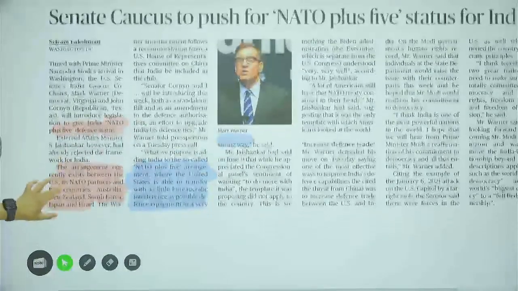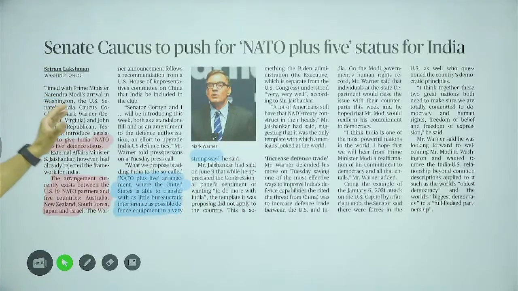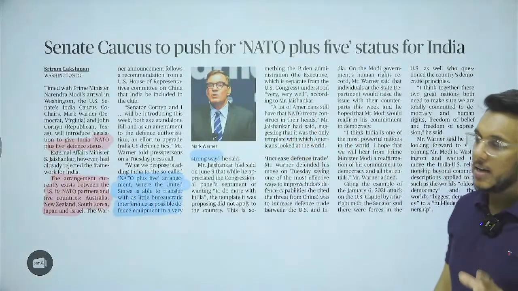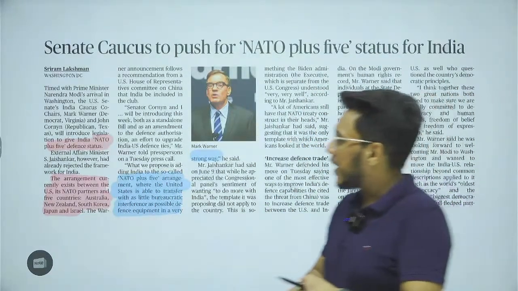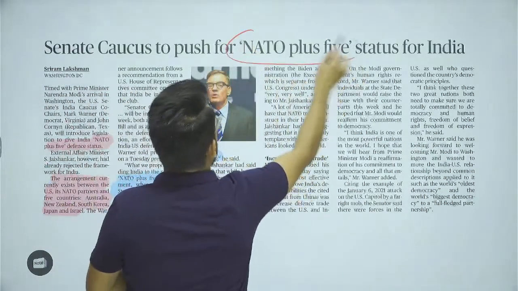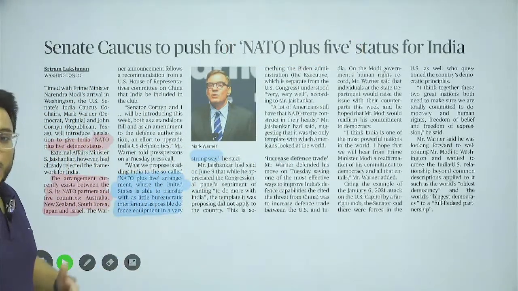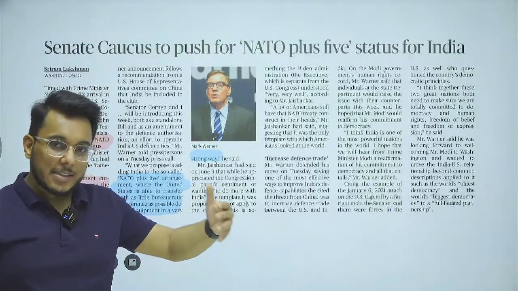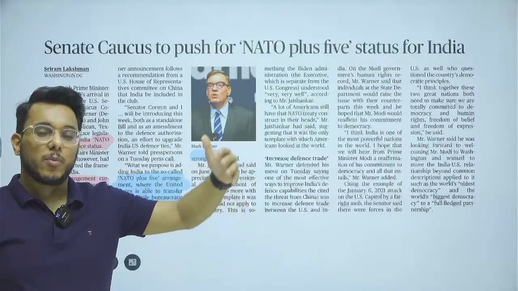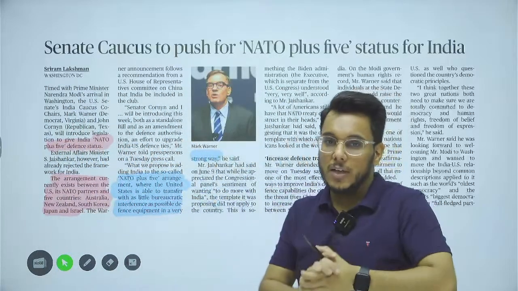And then guys, this article is here: Senate caucus to push for NATO plus 5 status for India. No need to go into too much detail, just a one-liner concept. Basically, the US is proposing NATO plus 5 status for India. Now what is this NATO plus 5? Basically, in NATO plus 5, the USA recognizes countries which are not formally part of NATO. The USA will provide weapons and defense help to these countries also. So NATO plus 5 is an extended version of NATO.